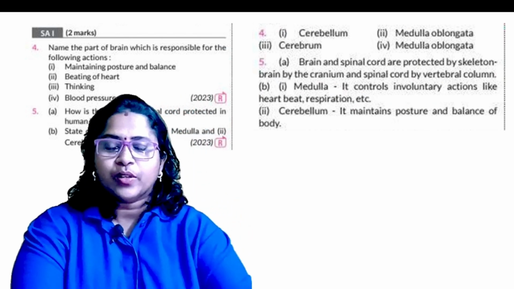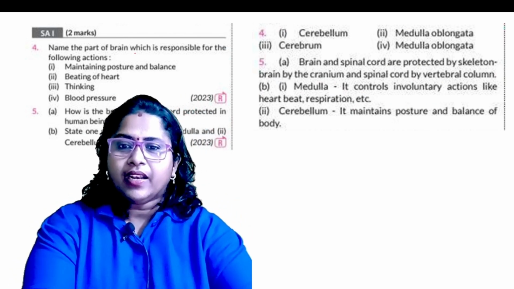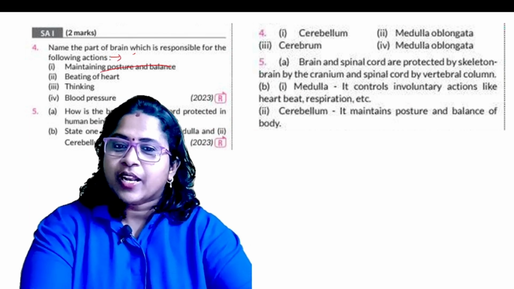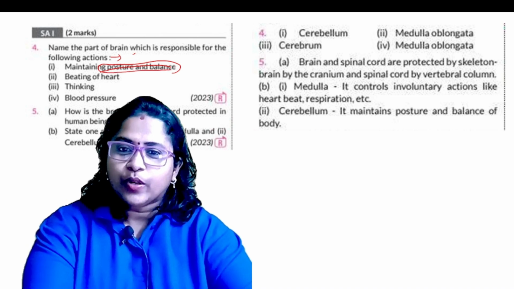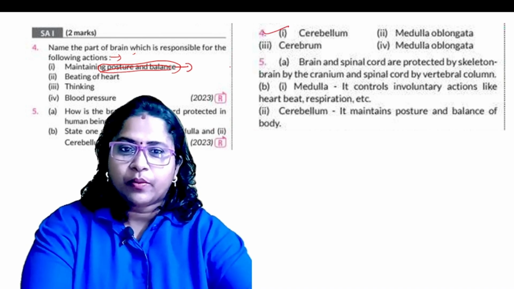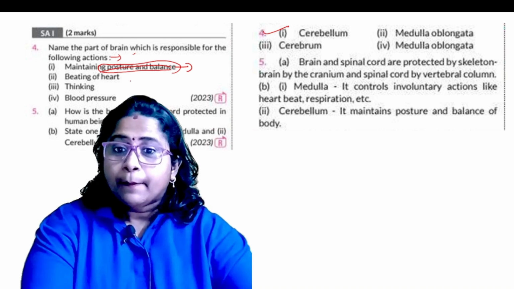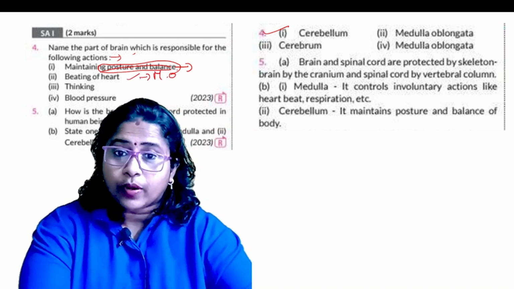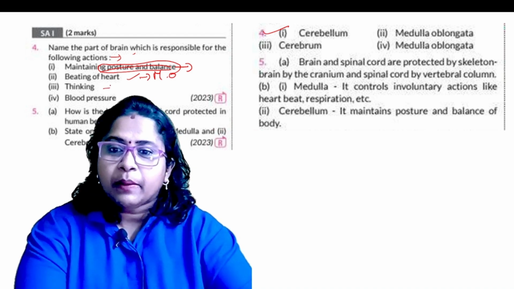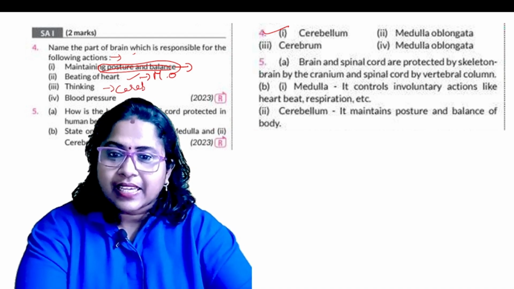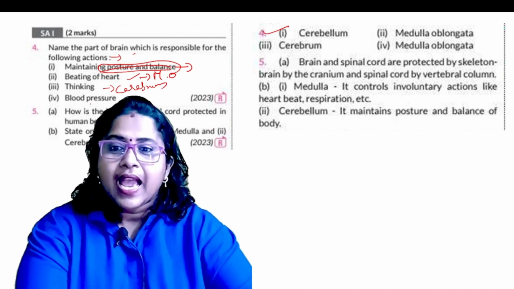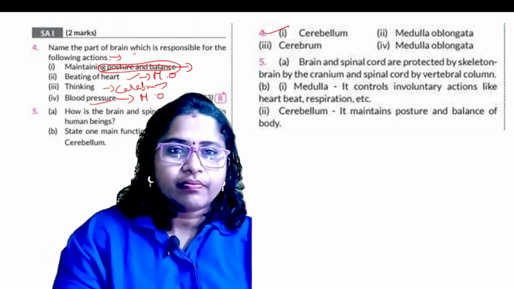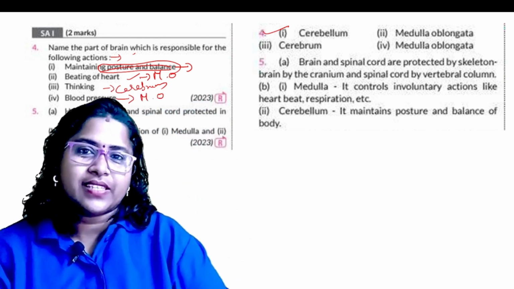Now see here how the question comes: name the part of the brain which is responsible for the following actions. Maintaining posture and balance, which one? Just now I told you what? Cerebellum. Correct, option number 1. Heartbeat is always under the control of medulla oblongata. Major thinking part, what is the major thinking part? It is the cerebrum. And blood pressure all under the control of medulla oblongata. Okay, see, this is how the questions you will get.